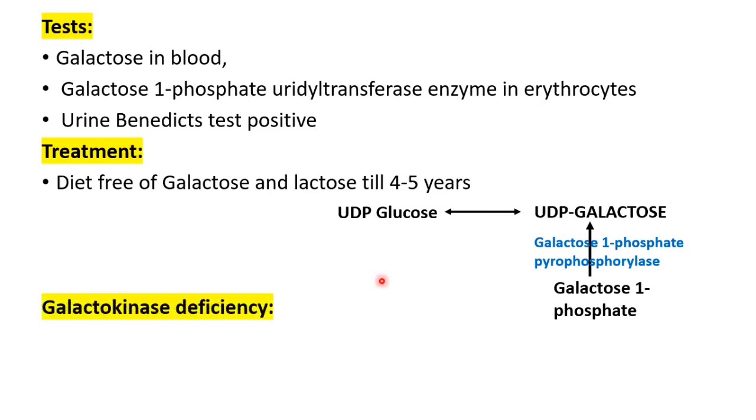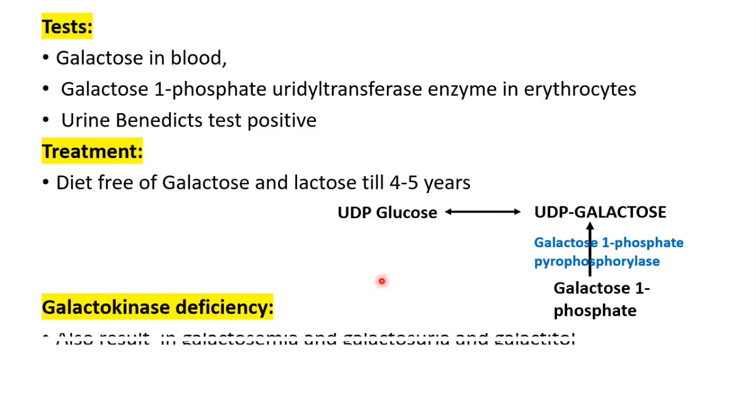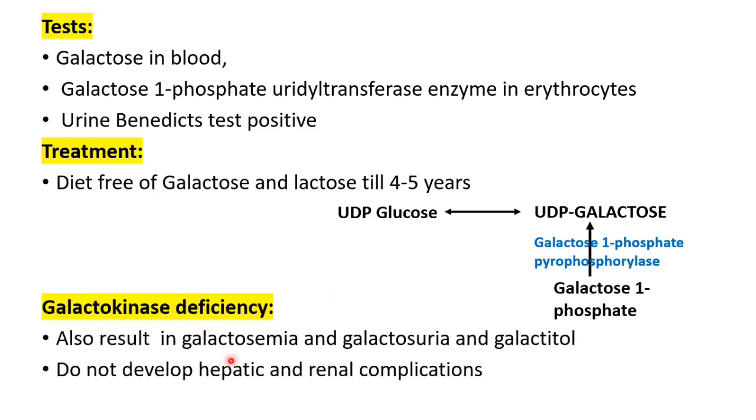I already talked about galactokinase deficiency. In galactokinase deficiency, you will find that there is galactosemia, exactly like the classic galactosemia. Here also you will find galactosuria and galactitol. But here the main thing is that it will not develop hepatic and renal complications because here galactose 1-phosphate is not formed. The main culprit is galactose 1-phosphate, which leads to damage of the liver and the kidney.